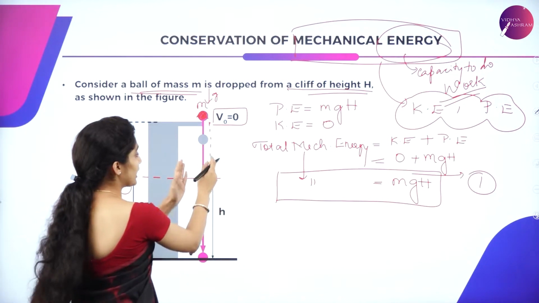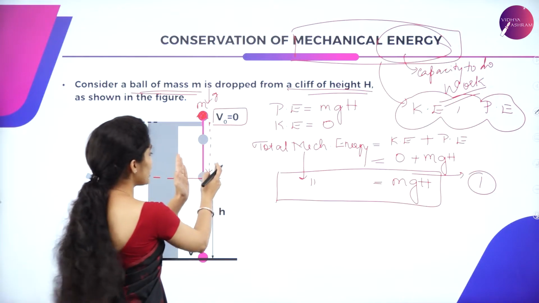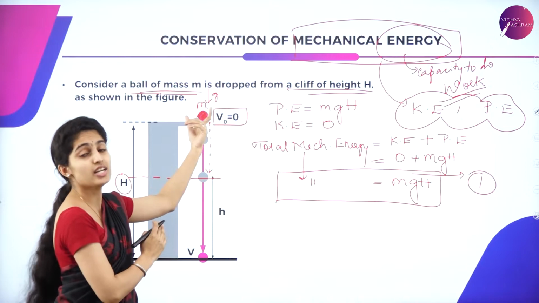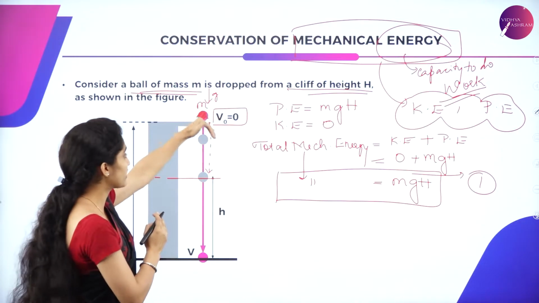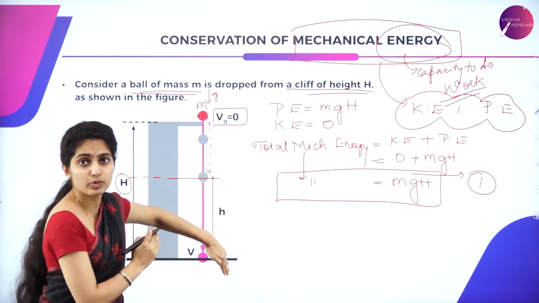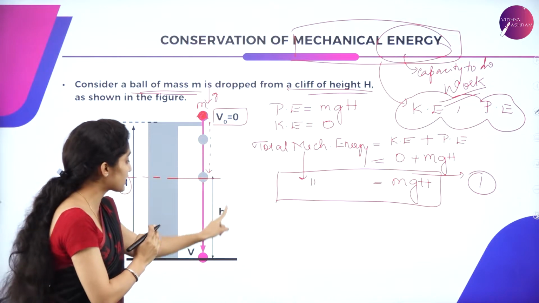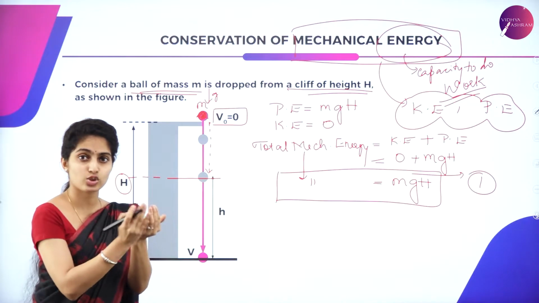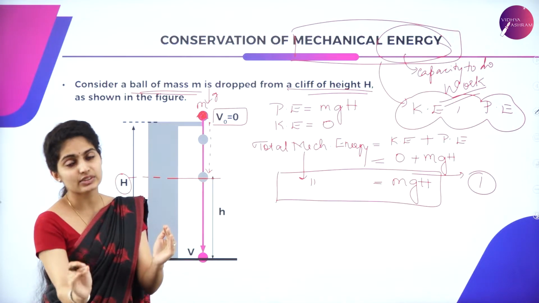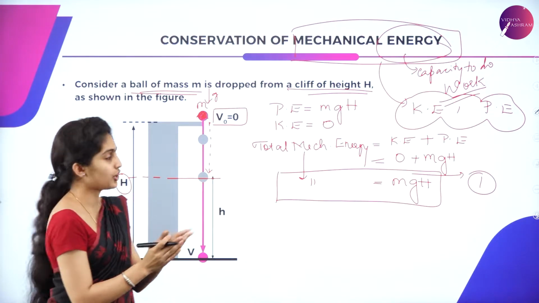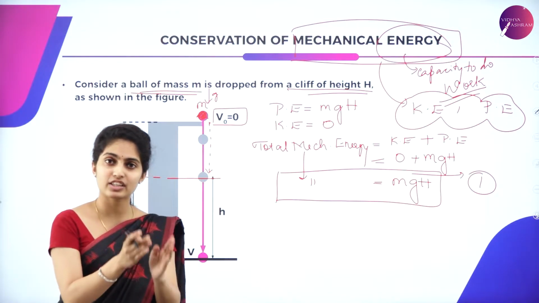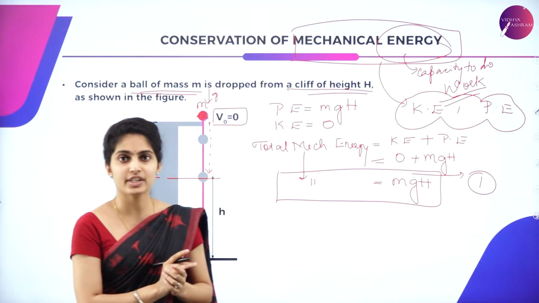At the top position kinetic energy is 0. When it keeps coming down, the kinetic energy increases, wherein the stored potential energy is getting transferred as kinetic energy. So at this position there is a presence of kinetic energy as well as potential energy.